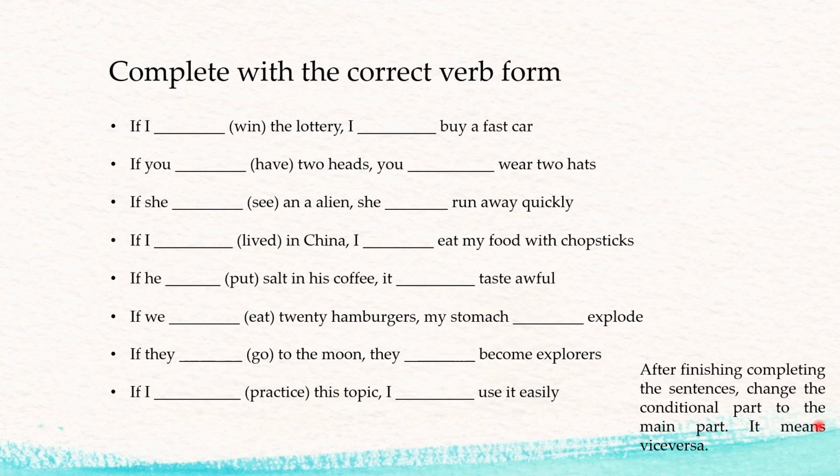So first, you have to check what is the verb that you are going to use. Secondly, you have to establish the structure that you have already learned. And then, after finishing completing these sentences, you have to change the conditional part to the main part, and vice versa. Remember that if we work with changing the position of the elements, it doesn't change anything.